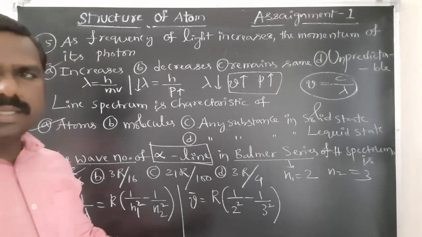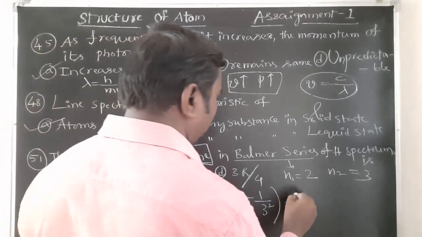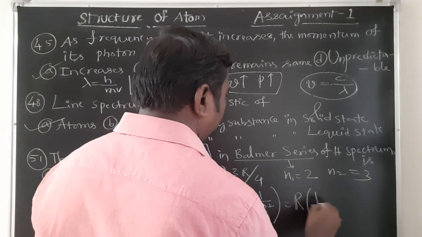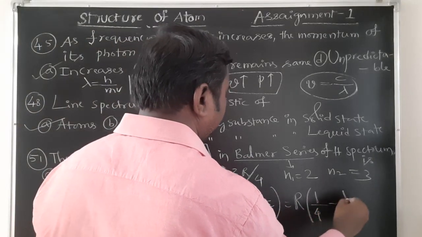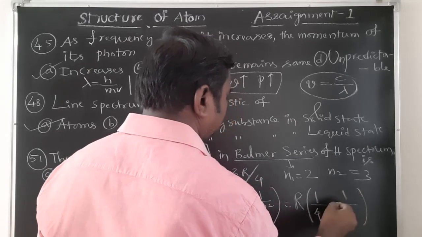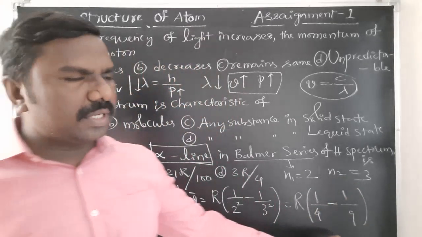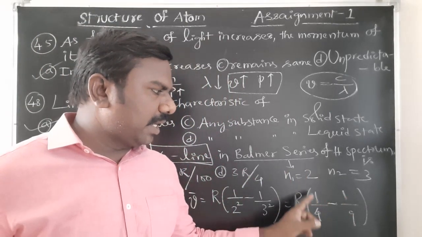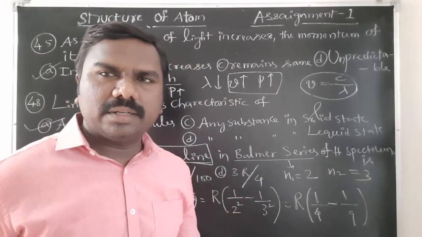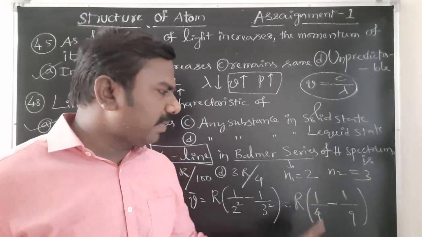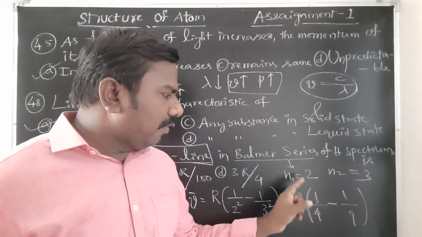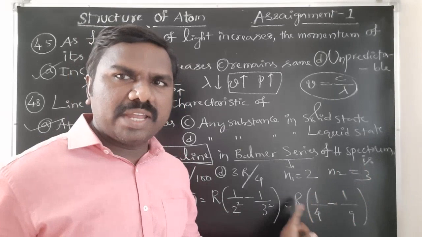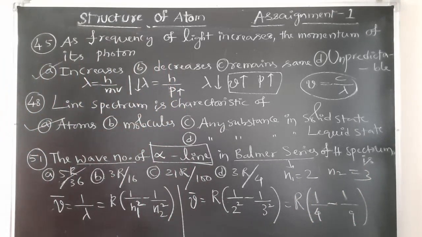1 by 2 square is how much it is? R into 1 by 4 minus 1 by 9 it is. 9 4s are 36. Then how much you will get? 9 minus 4, you will get 5 by 36. It means 5R by 36 is the right answer. Option A correct, students, to this.